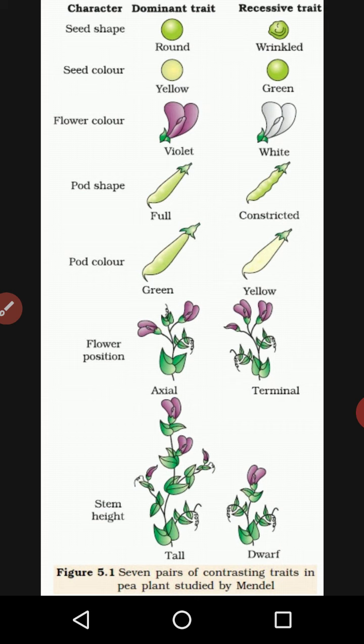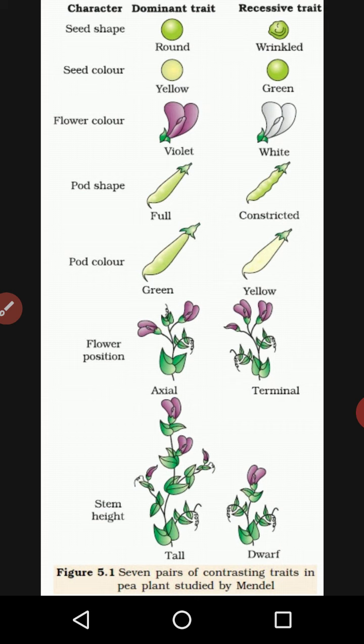So only one Pisum sativum has those seven characters. The first character is shape of seed, in two forms, round and wrinkled or shrunken. The second character is seed color, yellow and green. The third character is flower color, violet or red, and the second color is white. And then the fourth character is pod shape. Pod shape means fruit shape, which is full or constricted.